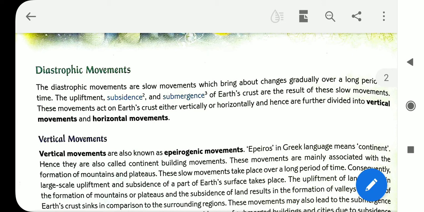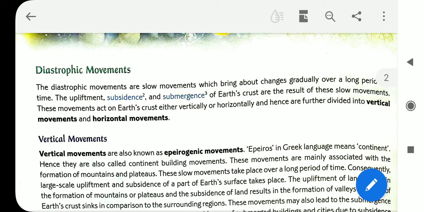Today I am going to discuss the diastrophic movements from your third chapter, Our Changing Earth: Internal Processes. The diastrophic movements are slow movements which bring about changes gradually over a long period of time.